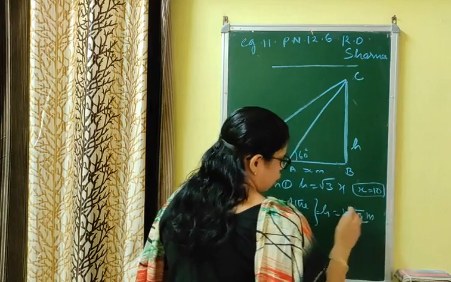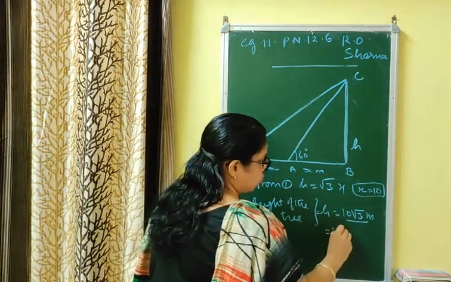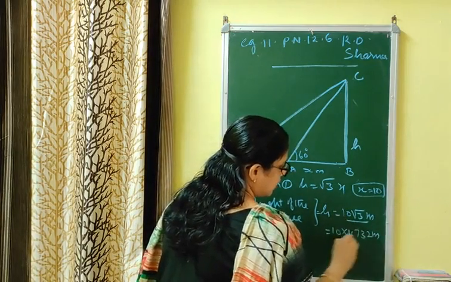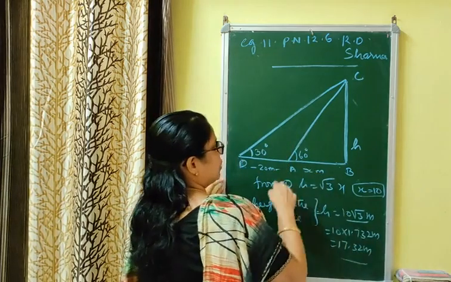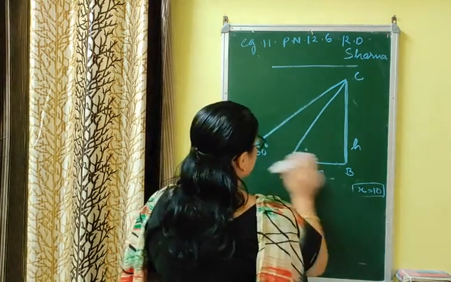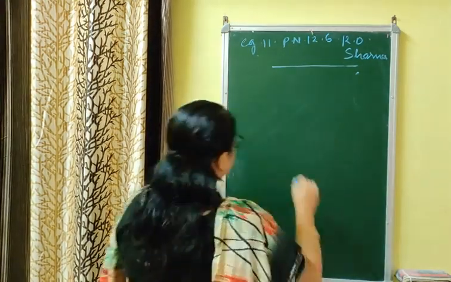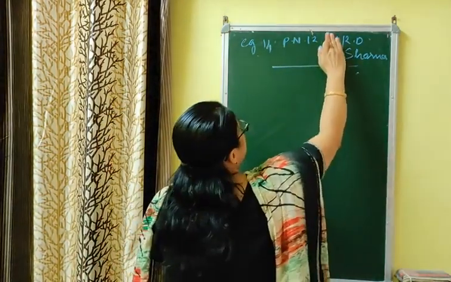You can stop here, but I always suggest you put the value of root 3 equal to 1.732, that is 17.32 meter. That is, width of the river is 10 meter and height of the tree is 17.32 meter. This is the first example. Next example I am going to do is example 14 of page number 12.7.